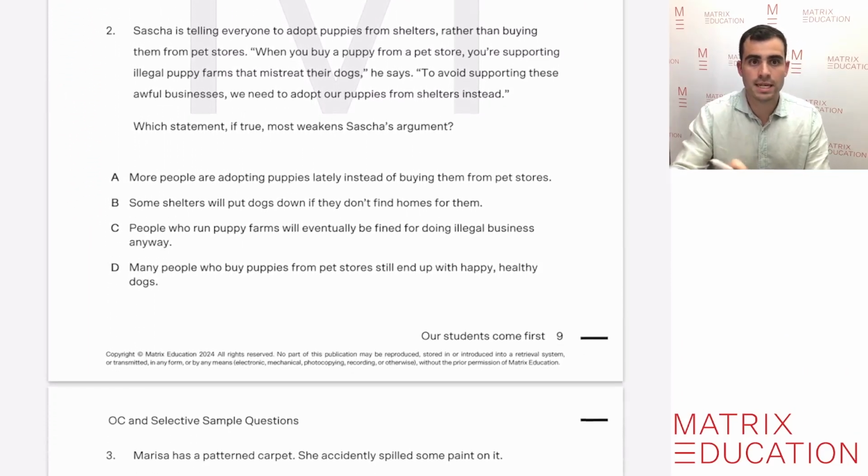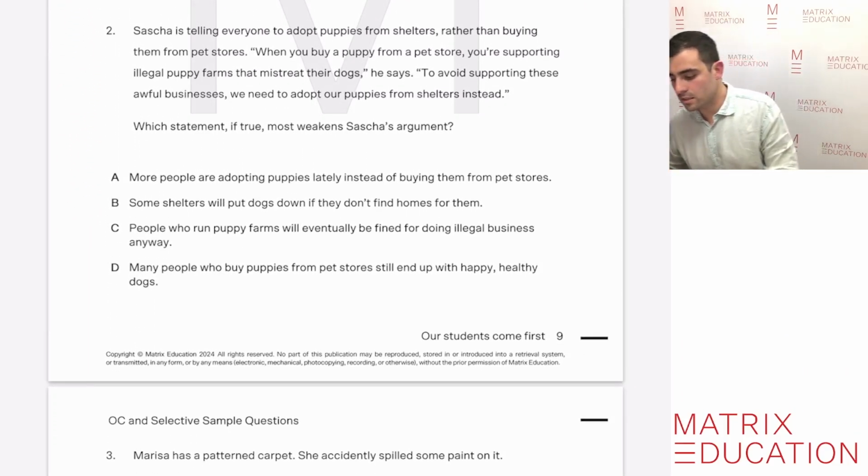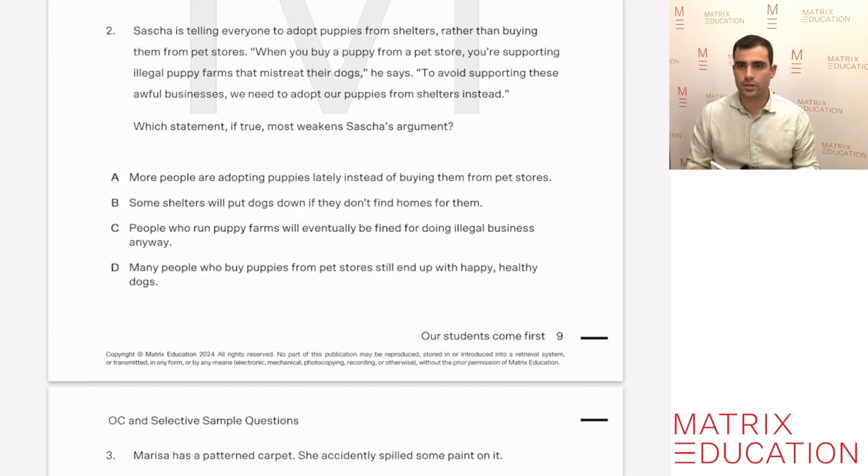Let's go to the next one here. This type of question is evaluating an argument, where we ask our students to use the information that's given to us, create a premise and make a conclusion based on that premise, which is going to strengthen an argument. So in this argument here, Sasha is telling everyone to adopt puppies from the shelters rather than buying them from the pet stores. When you buy a puppy from a pet store, you're supporting the illegal puppy farms that mistreat their dogs.